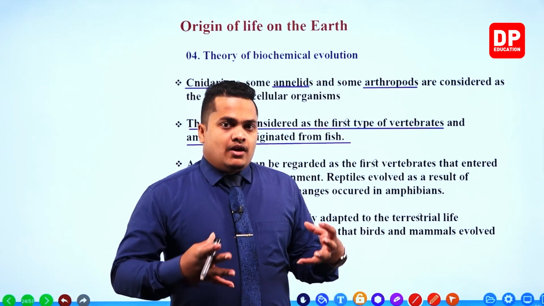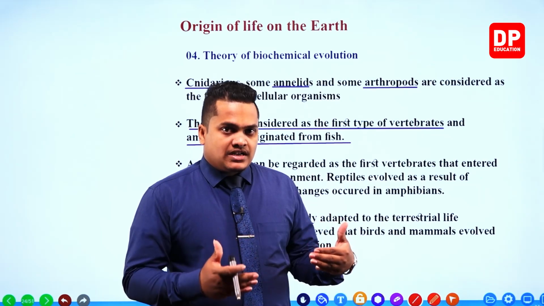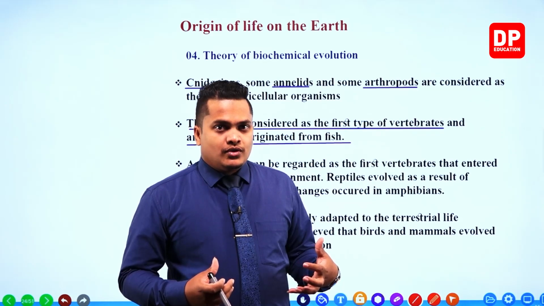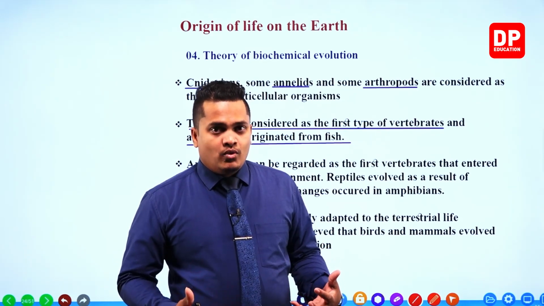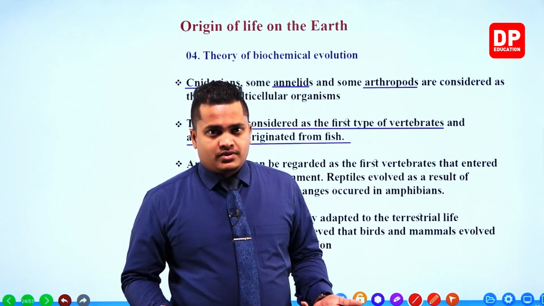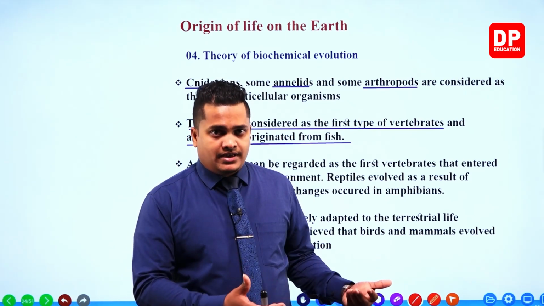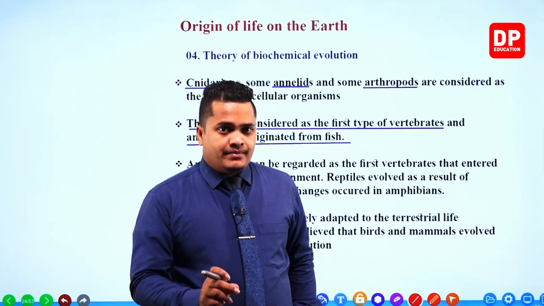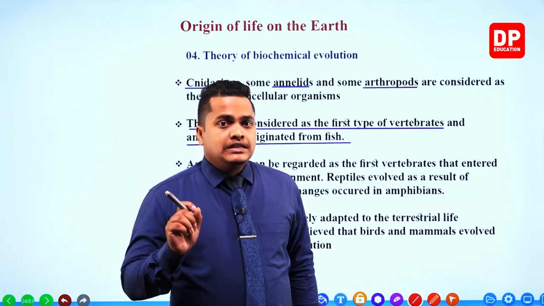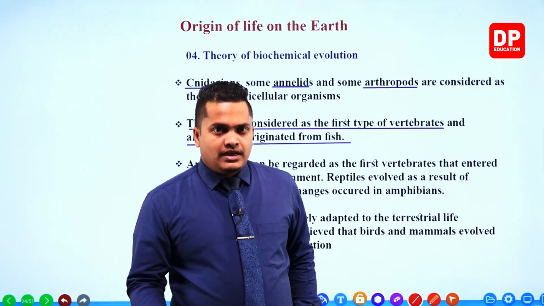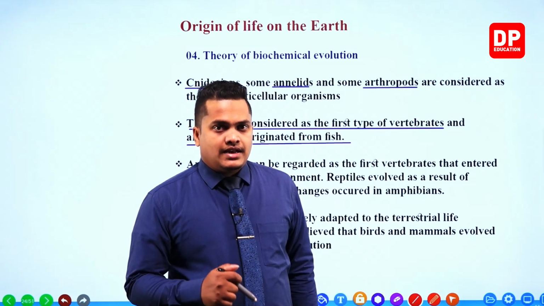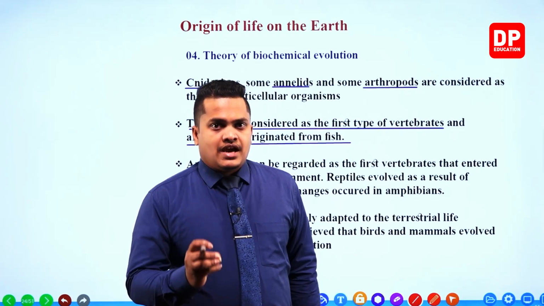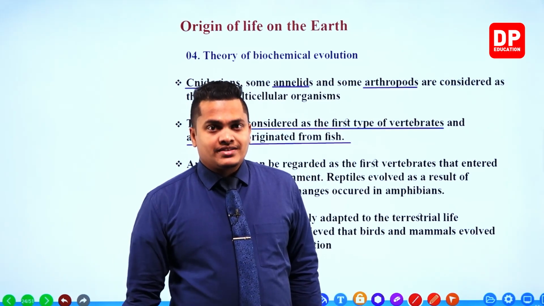Because now when the rain has passed by, the land has appeared. So there was land also, but within the land there were no organisms, because all the organisms were limited to the aquatic environments. So amphibians took the first and foremost step in order to conquer the land area. They went onto the land area, and my dear children, they are the first and foremost terrestrial organisms.